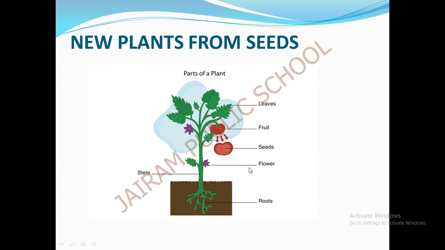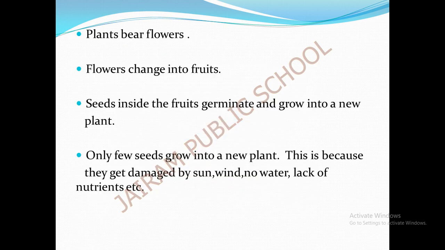The fruits fall down and grow into a new plant. Most plants bear flowers. The flowers wither and change into fruits. The fruits have seeds present inside them. Seeds germinate and grow into a new plant.